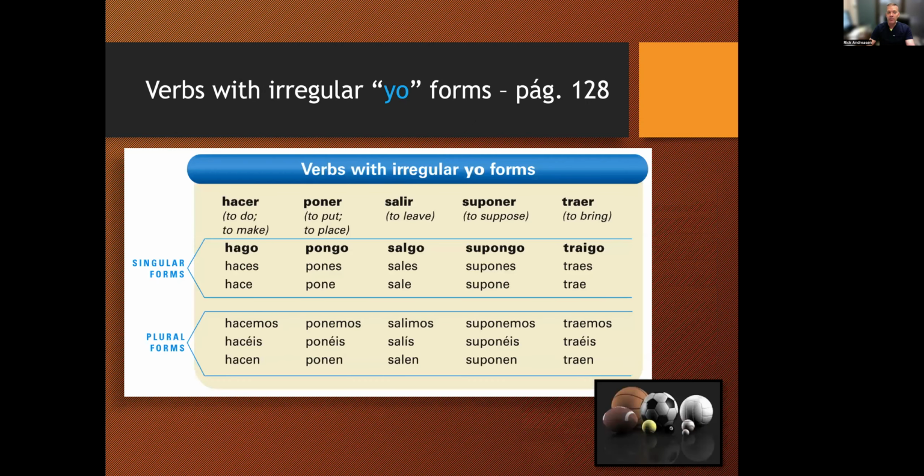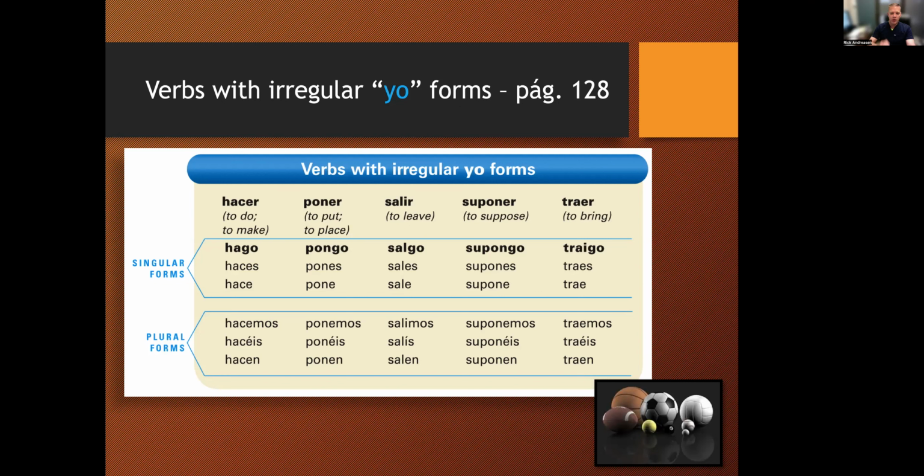We're going to look at these 5 different verbs. Hacer, which means to do or to make. Poner, which means to put or to place. And I'm going to group with that suponer, which means to suppose or to assume, because it follows the same conjugation as poner, just with the su in the front of it. Salir, which means to go or to leave, and traer, which means to bring.